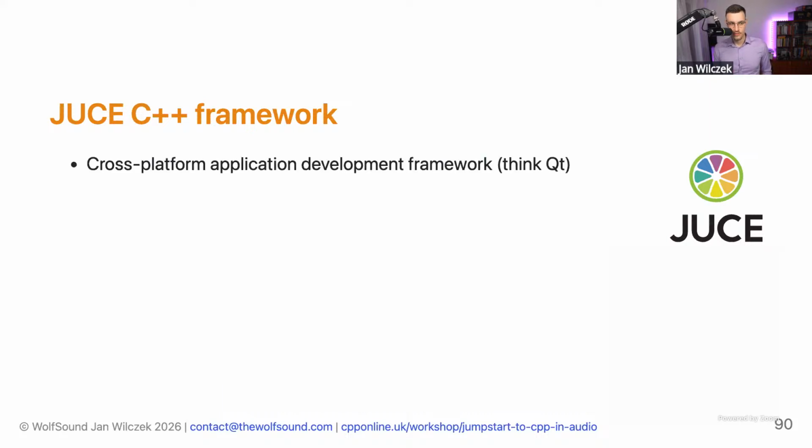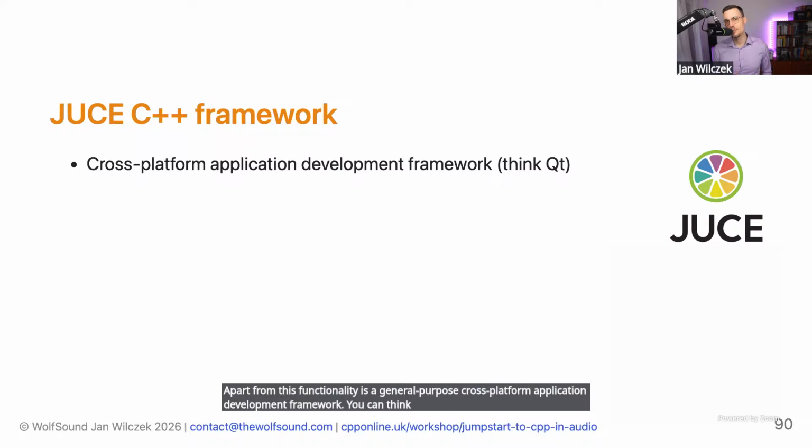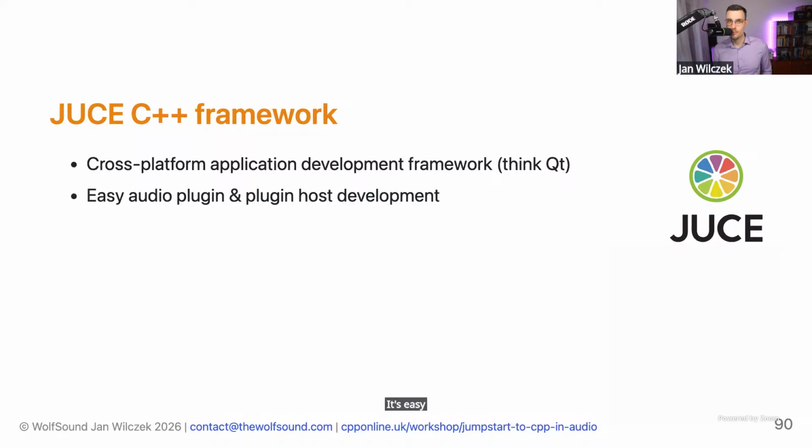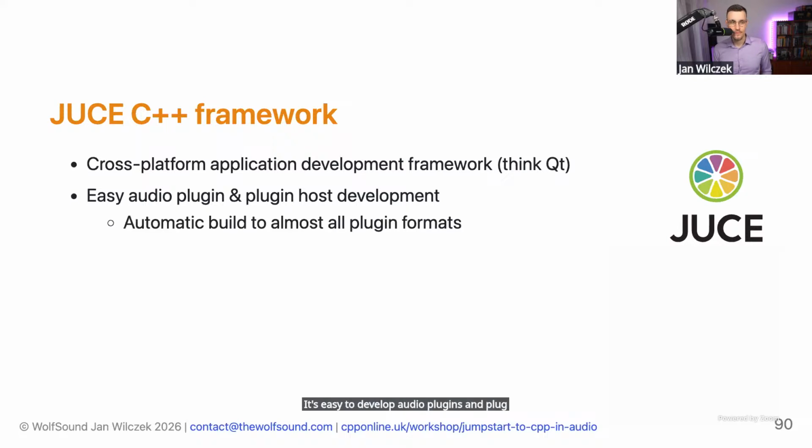Apart from this functionality, it is a general purpose cross-platform application development framework. You can think of it like Qt if you know it. It's easy to develop audio plugins and plugin hosts with JUCE. Literally, specifying a new audio plugin format is adding one argument to a CMake function call.